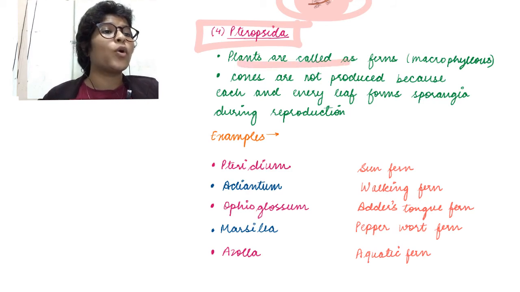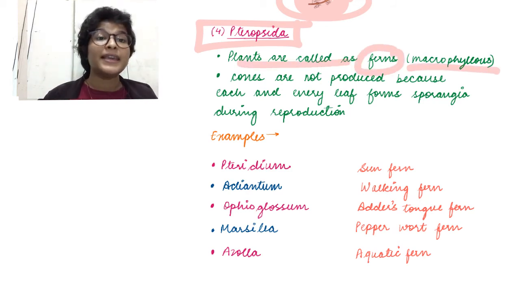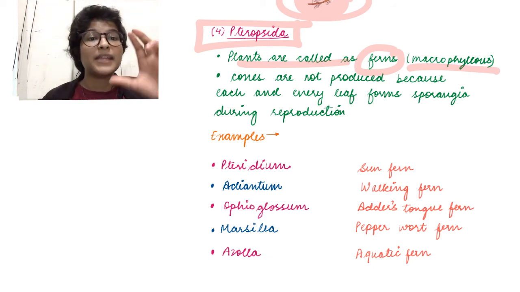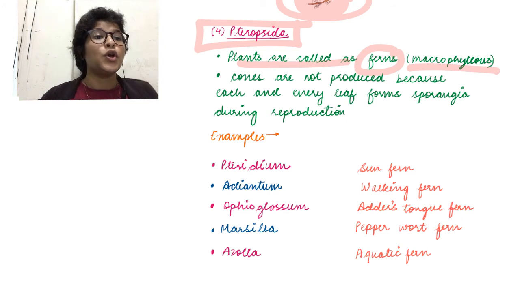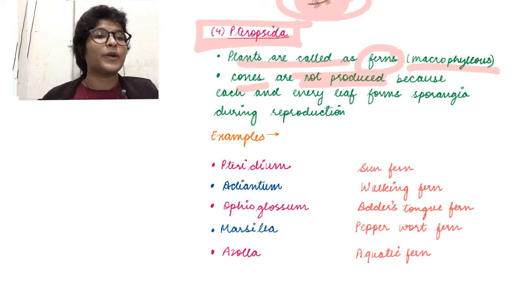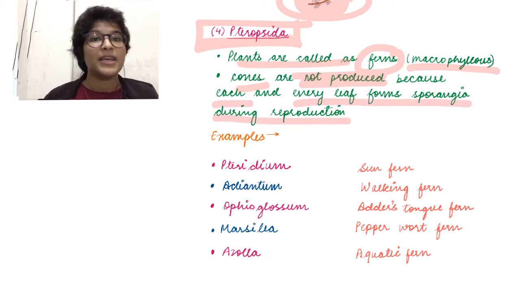So, these plants are called ferns, okay, and they are macrophyllous, that is, their leaf-like structures are very big, okay, and their stems are comparatively smaller. Cones are not produced, okay, Pteropsida do not produce cones because each and every leaf forms sporangia during reproduction. Why?